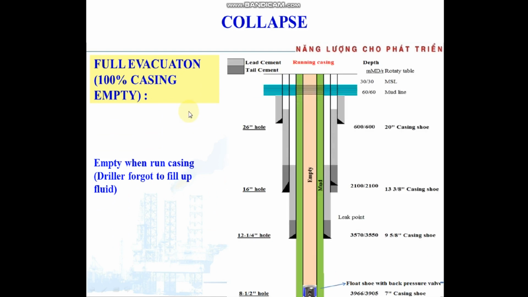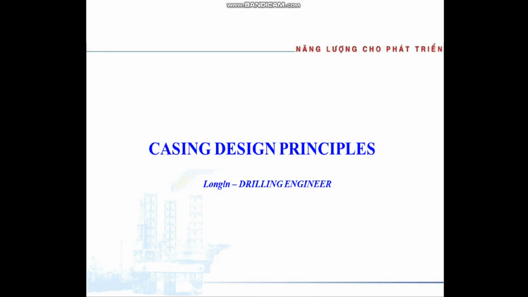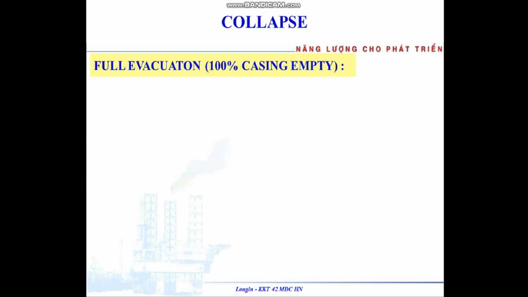Full evacuation is when the casing is empty while running casing. That means when running casing, you have the float with back pressure. When you run down, mud cannot come inside the casing. If the driller forgets to fill up fluid, all the casing is empty, just as an assumption.